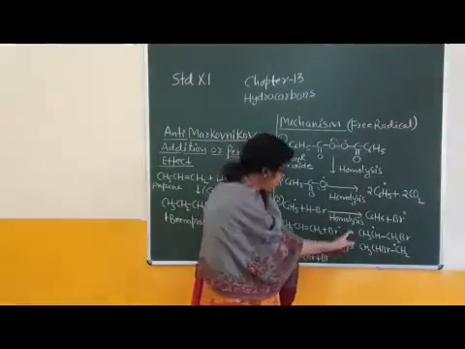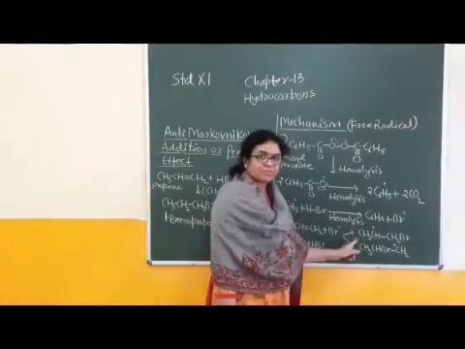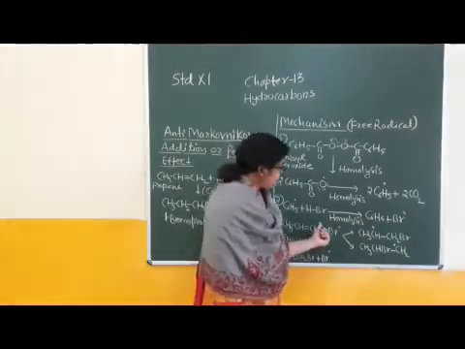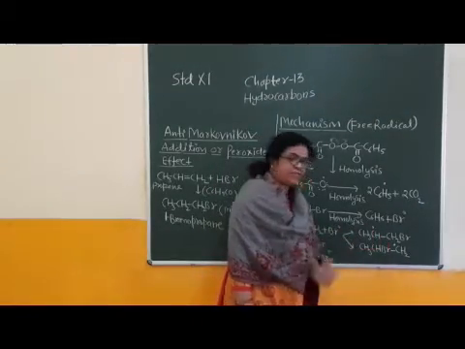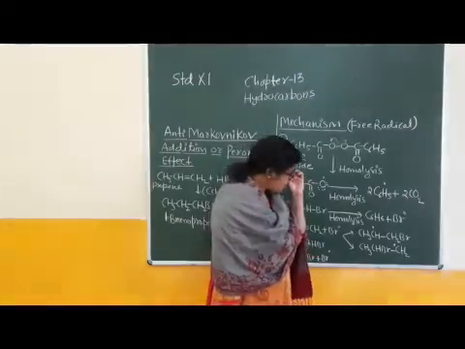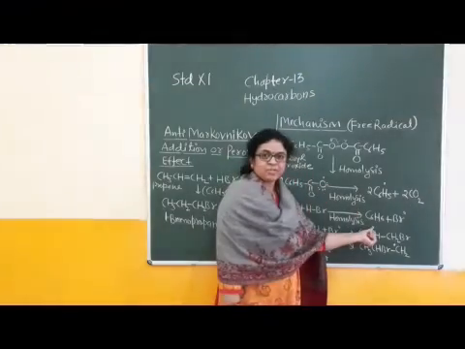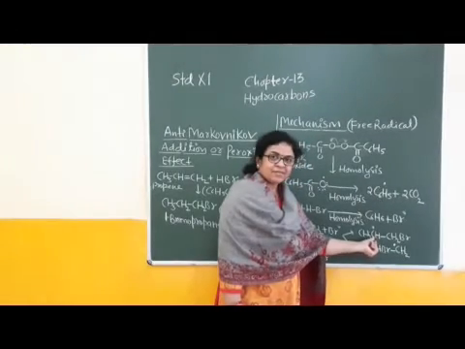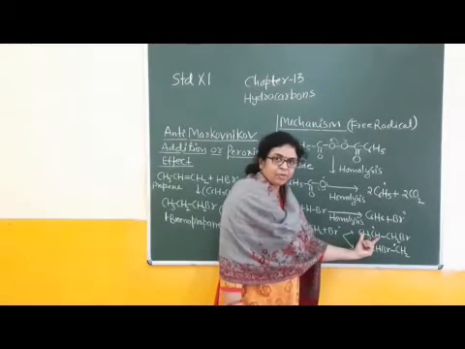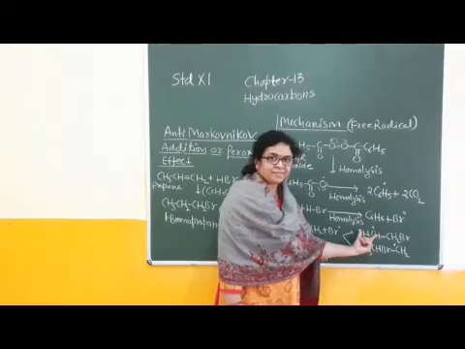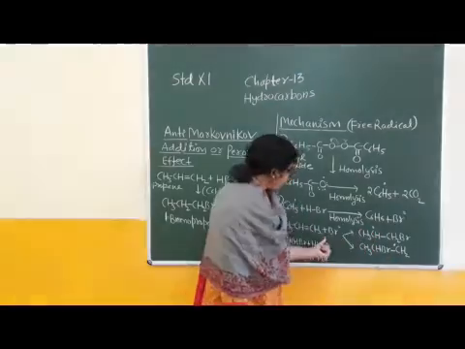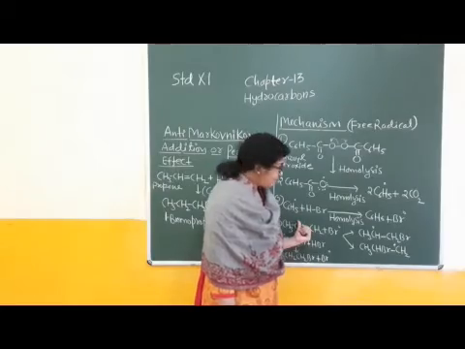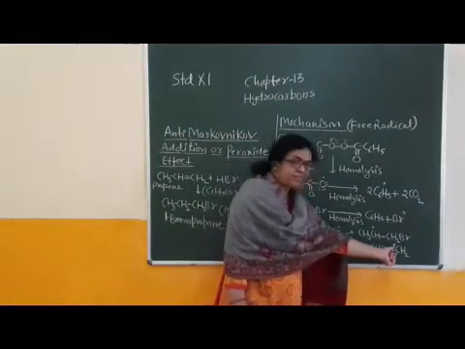Then there are two possibilities for attack of the Br free radical. First possibility, this arrow shows the first possibility, when Br attacks this carbon, then formation of a secondary free radical. This is secondary. The odd electron is present on a secondary carbon, so this is a secondary free radical, right? Second possibility, if Br attacks this carbon, then formation of a primary free radical.